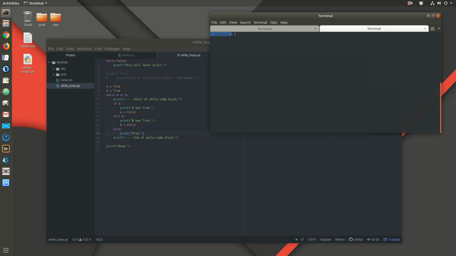Alright, so let's run this. Python 3, while loops. Okay, start of the while code block said A was true, then it set A to false. End of the while code block.